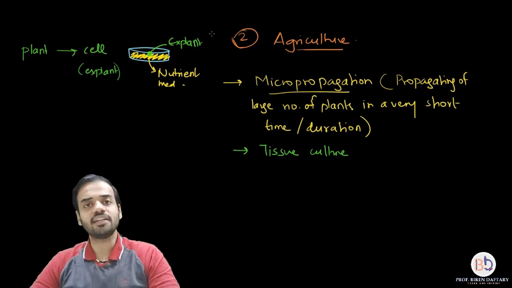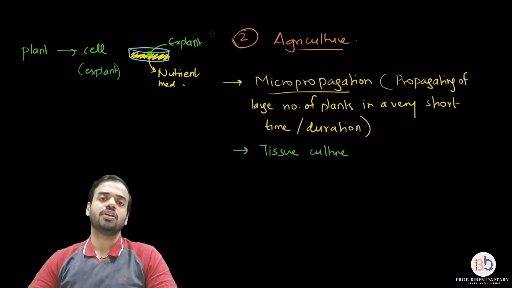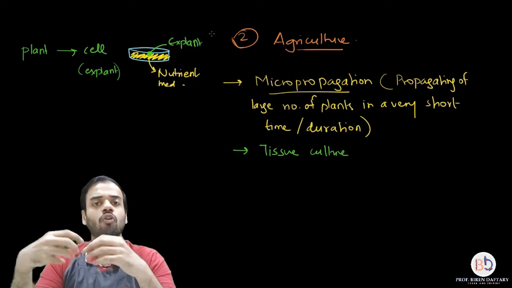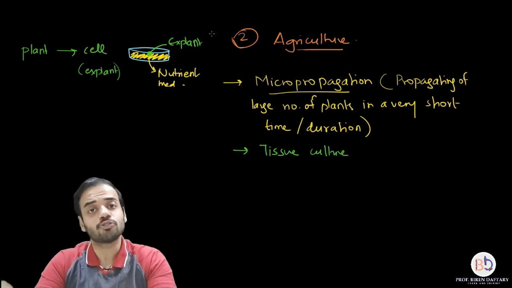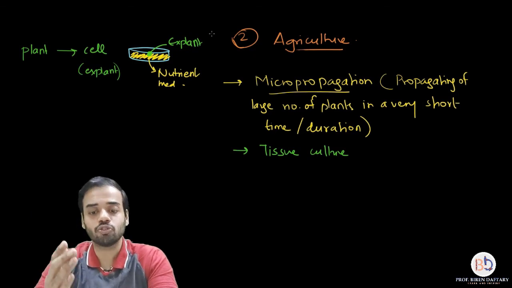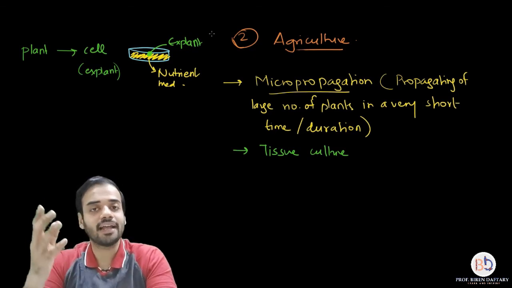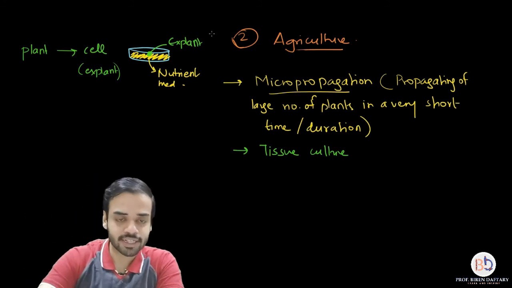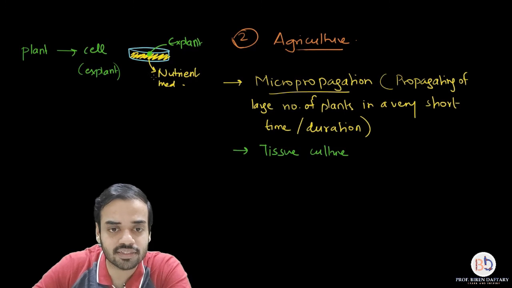Again in tissue culture it is very easy. You can insert a desired gene into the cell depending on what type of plant you want to create. So micropropagation also plays a very important part, and that is also using recombinant DNA technology. Are you getting this over here? I will write down this later on.